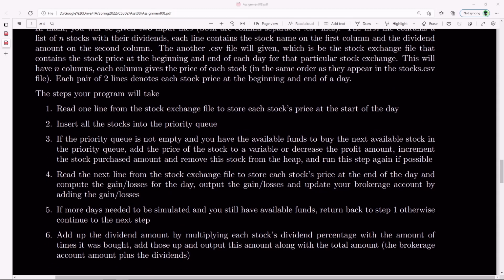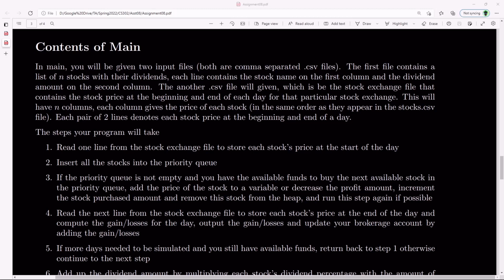So the input, of course, I guess I should have put this here in the PDF. You're reading those two CSV files. You also are going to read in how many days you want to simulate, and also how much money you're going to start with in your brokerage account. I guess I really rushed this PDF file. It's not really fun writing PDF files for all this.